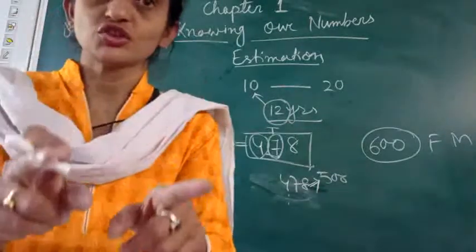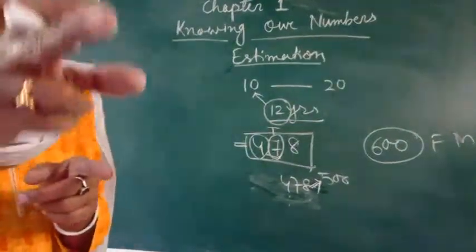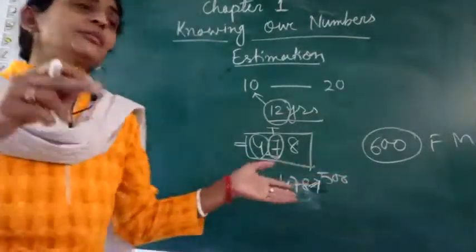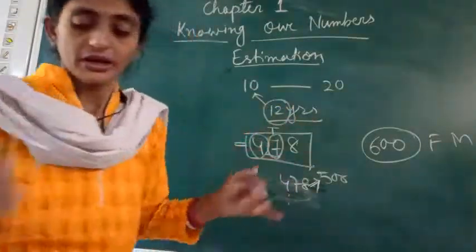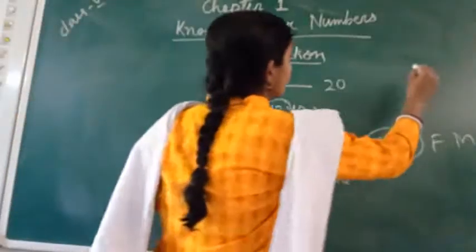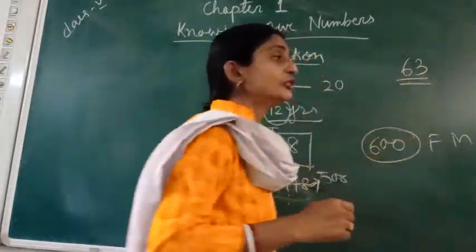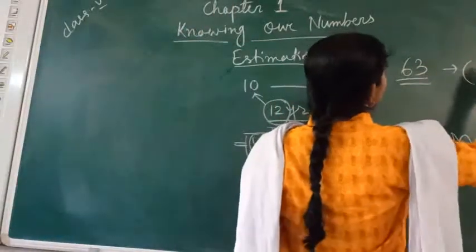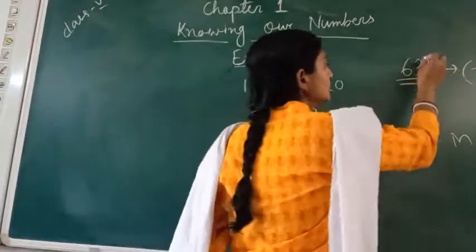This is called estimation. For estimation what we are applying? We are rounding off. And for rounding off what we are following? We are following the place, a particular place. It can be rounded by the tens place. It can be rounded if it is a 2-digit number. Let's take an example, 63. You have been asked to round this 63 to the nearest 10. Nearest 10 we are going to round that 63.